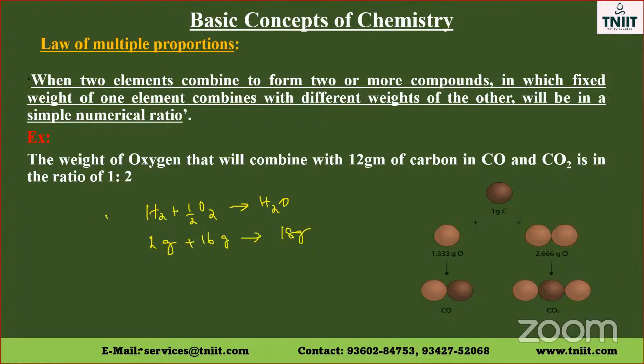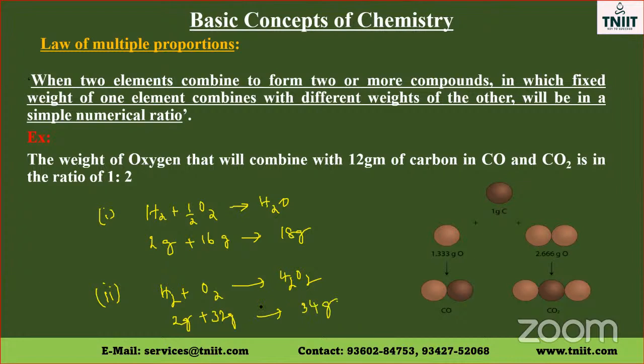This is the first case. The second case is hydrogen and oxygen giving hydrogen peroxide. So 2 grams of hydrogen combines with 32 grams of oxygen to give 34 grams of hydrogen peroxide.